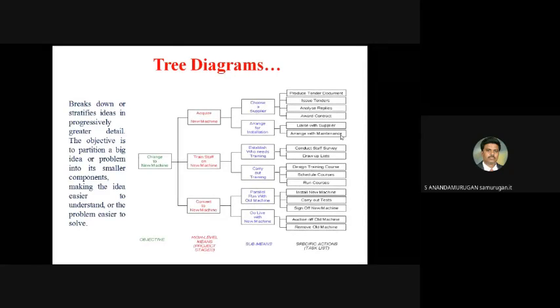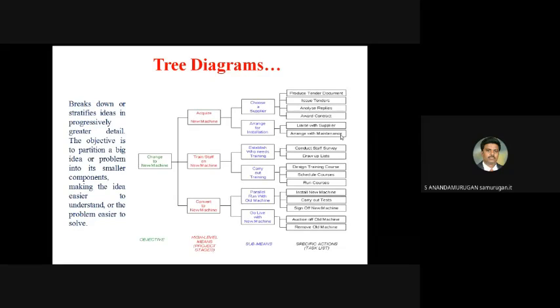Here the given problem is change to new machine. That is the one problem. We have to split it into three sub problems. Suppose you want to change to a new machine, first one is acquire new machine, second train staff on new machine, third one convert to new machine.